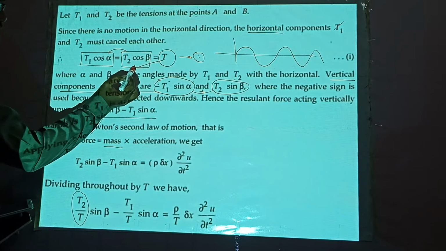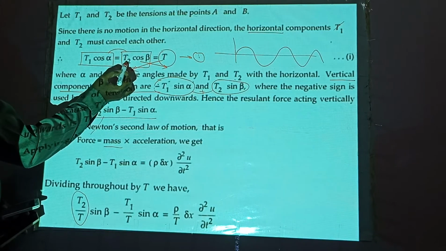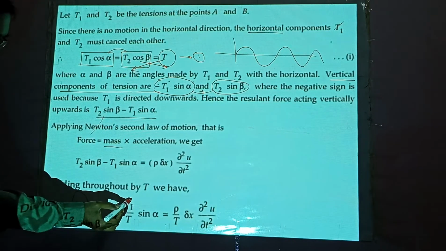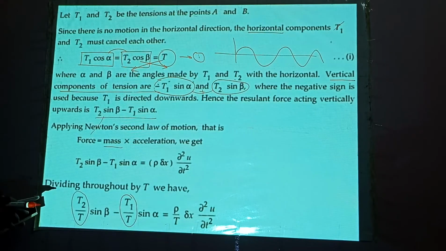If you take this T here and send this cos beta there, what you get? T2 by T is equal to 1 by cos beta. And similarly we can find T1 by T. That is what we are going to see in the next step.